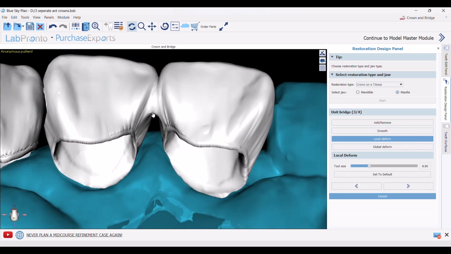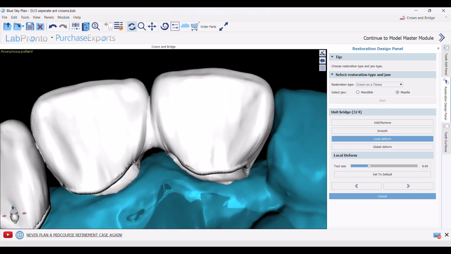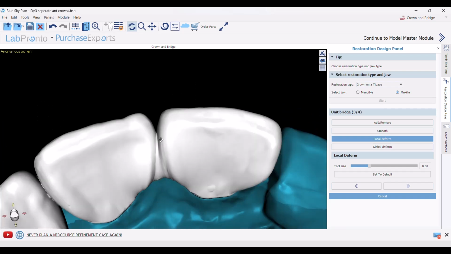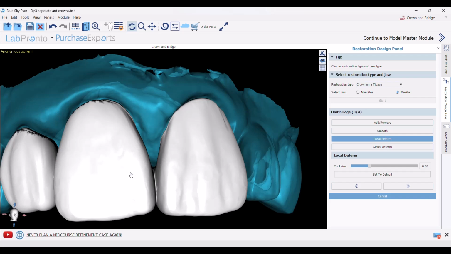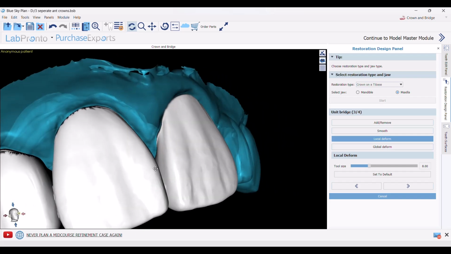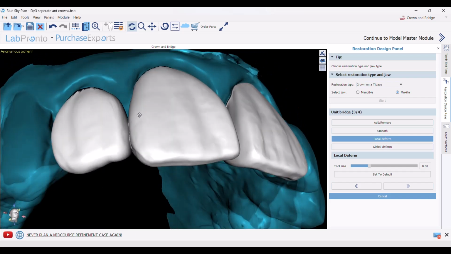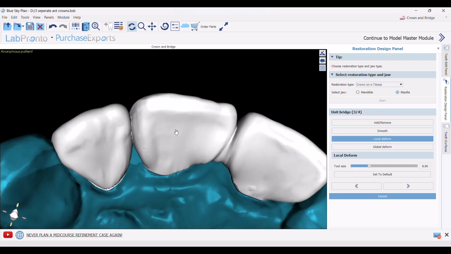By local deformation, I could add according to the direction of the arrow. Now we have a sufficient contact palatally and hardly visible labially to be aesthetic. I could increase this contact area also.